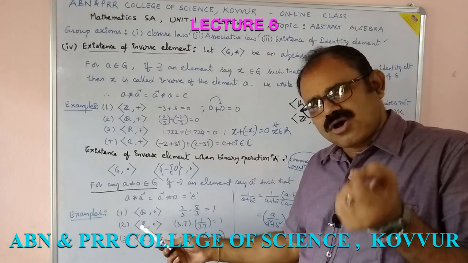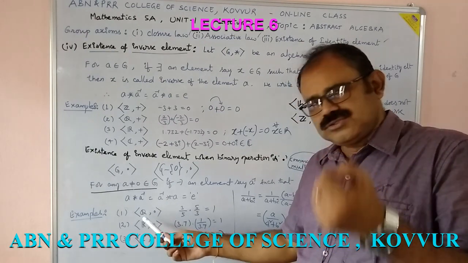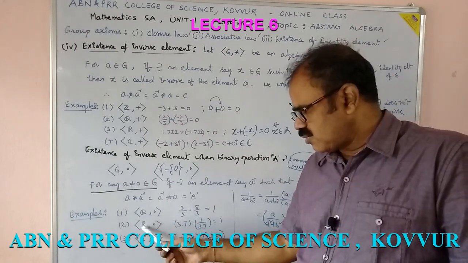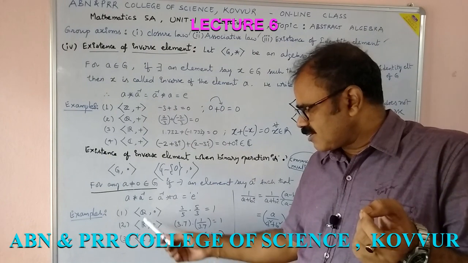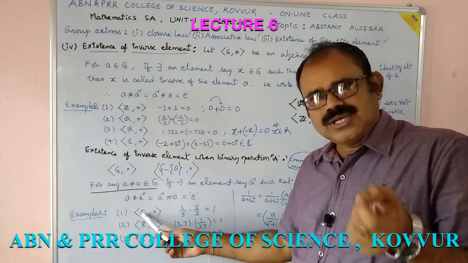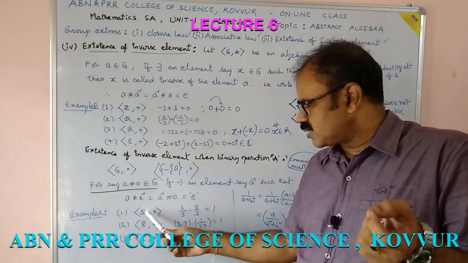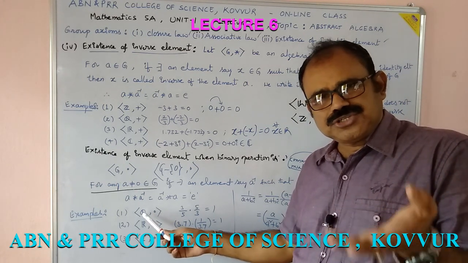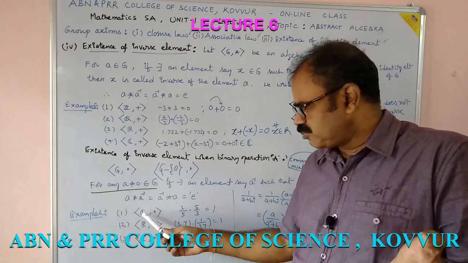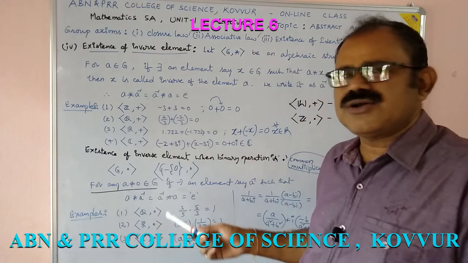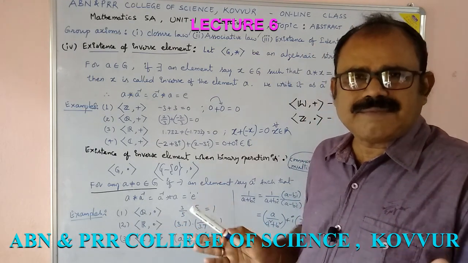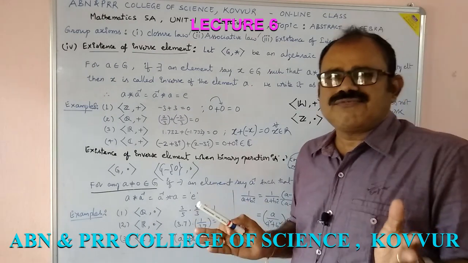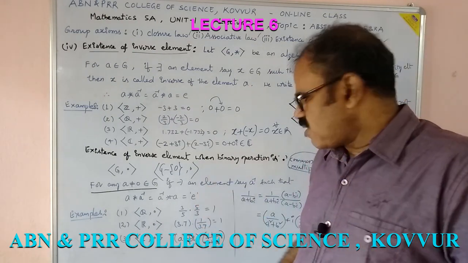Pick up non-zero elements, excluding 0, in Q, R and C. Consider any non-zero element in Q. What is the set Q? The set of rationals. So any non-zero element you pick up in Q should be a non-zero rational number, a number in fractional form.